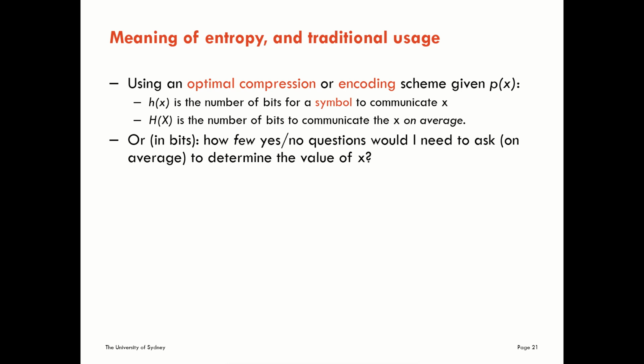What's important here is, remember we talked before about some biased examples. For example, if we thought about men or women walking through a door, if there were many more women, then that was far less surprising, but if there were very few men, then it would be very surprising for a man to walk through the door. Here we can see that very surprising outcomes which have high Shannon information content are the ones that we use a large number of bits for. Very unsurprising events with low Shannon information content we use small numbers of bits for. That's because if they're not surprising, we don't need many bits to communicate them.